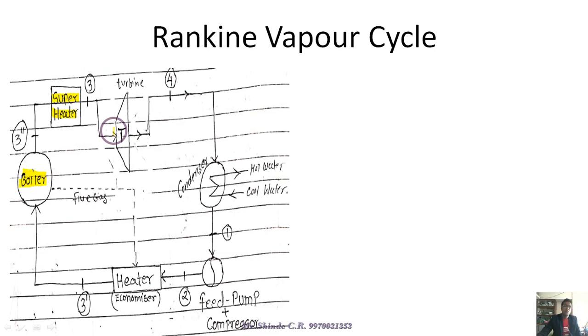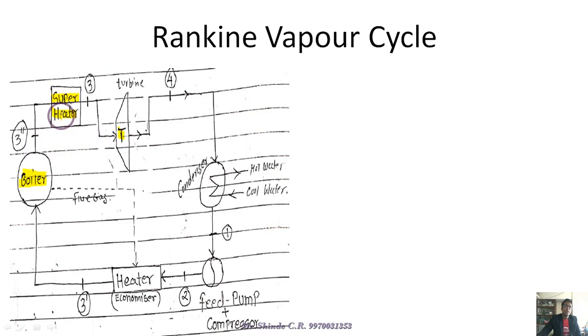All these affect the age of the steam turbine. The age of the steam turbine is drastically reduced if we use the Carnot vapor cycle. Why? Because the boiler steam is directly applied to the turbine. Now, in order to avoid that disadvantage, that drawback of the Carnot cycle, we have to introduce the next one, the Rankine vapor cycle, and here we add a superheater in between the boiler and the turbine.